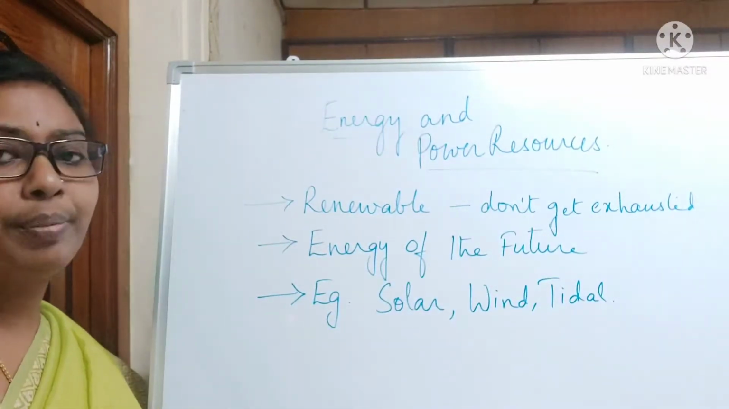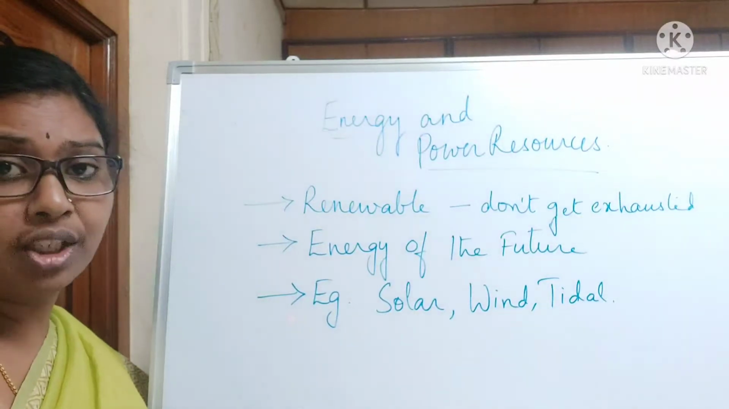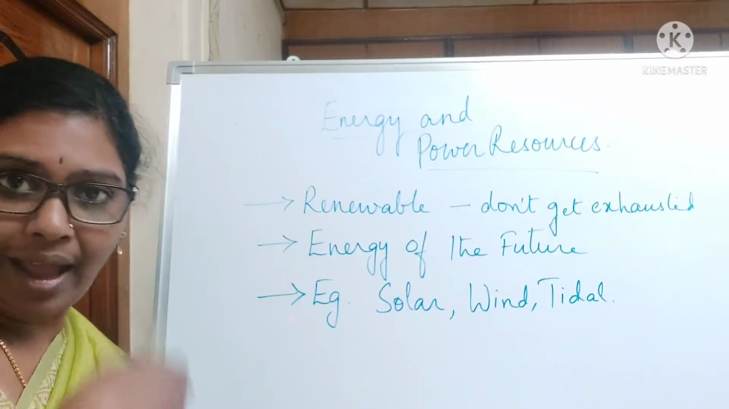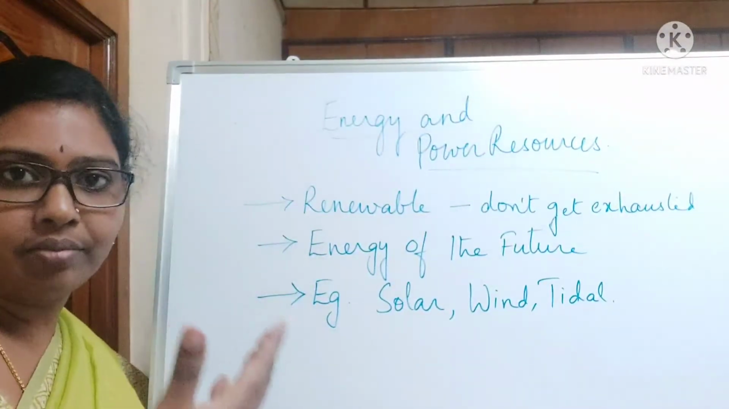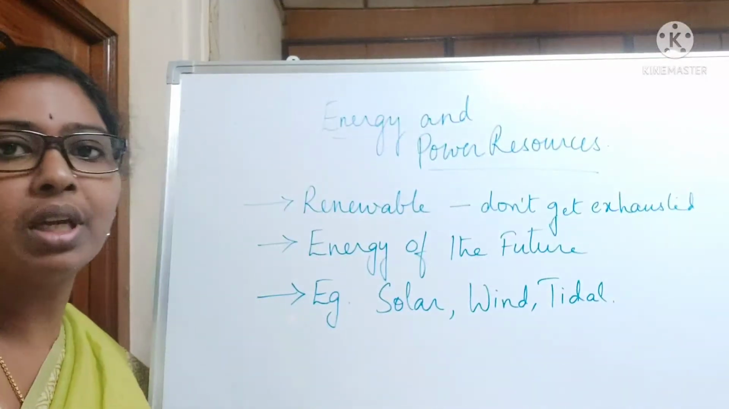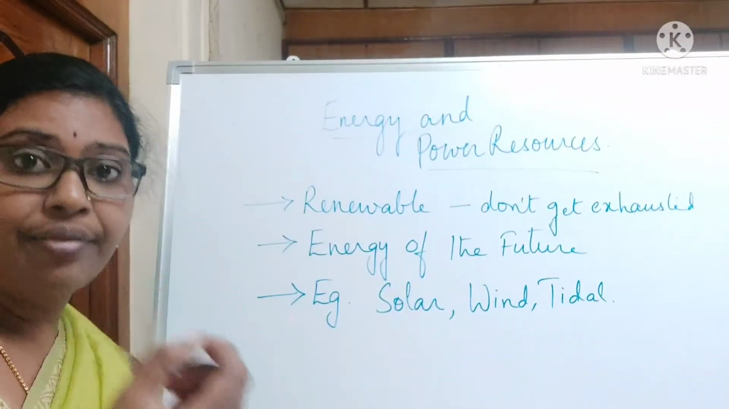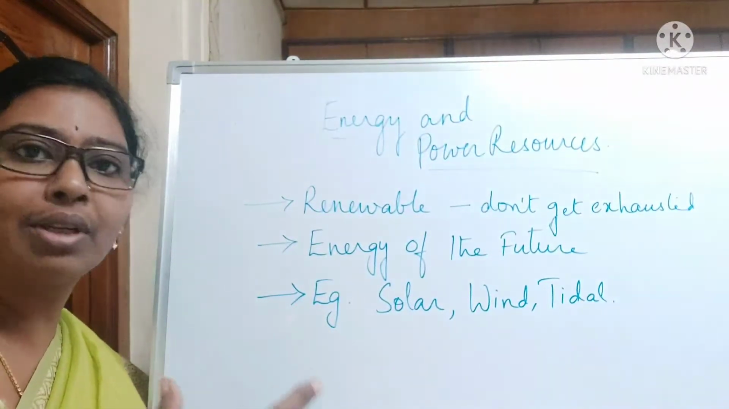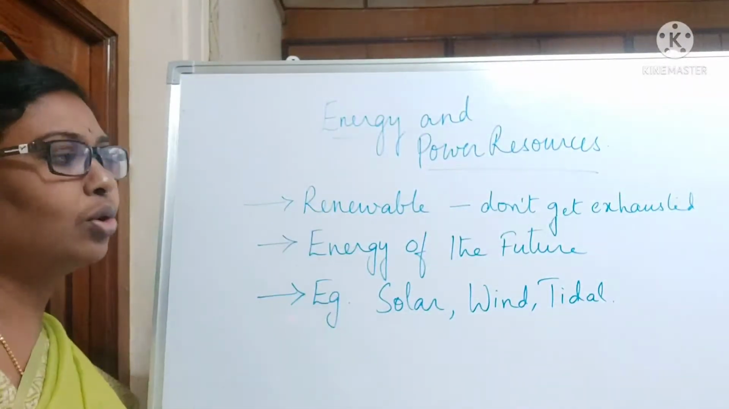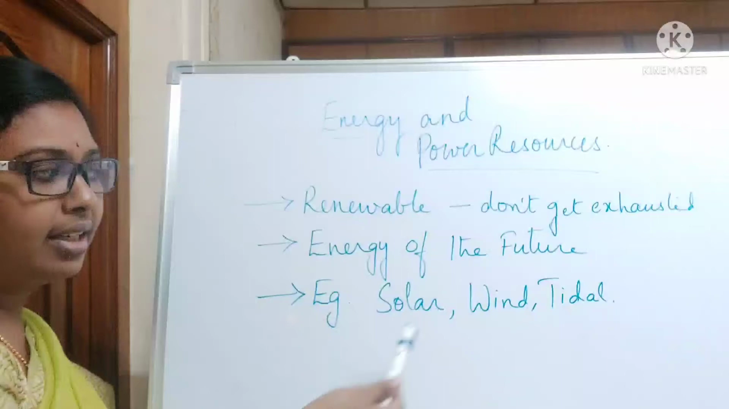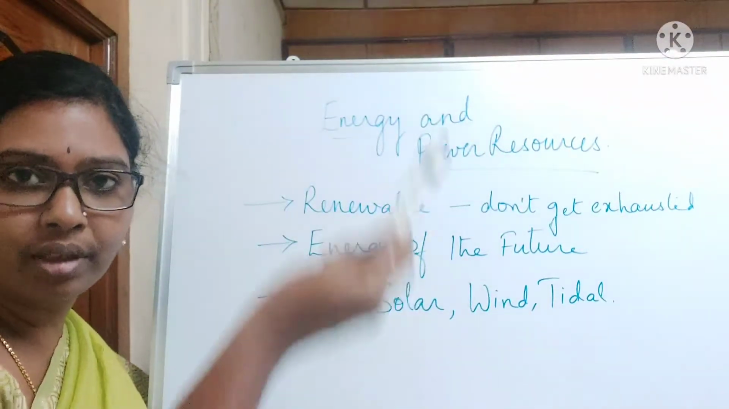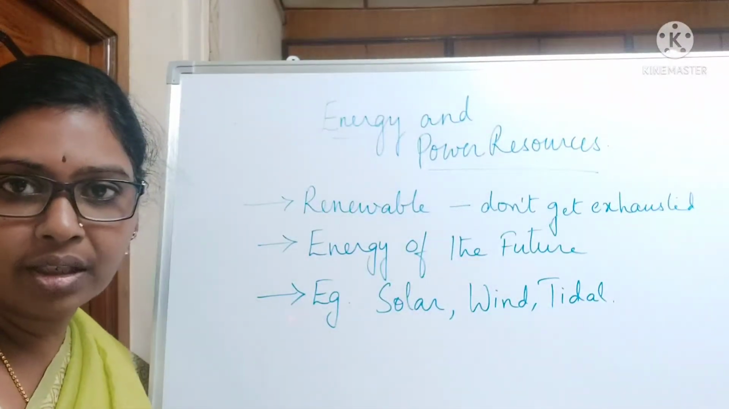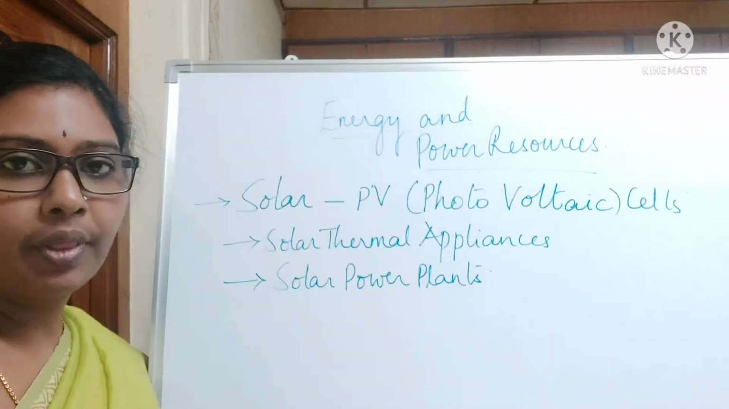Now coming to renewable power resources, as said, these energy resources do not get exhausted. That is why these are known as energy of future. As we use it, they keep on coming. See, for example, solar power, as we use, they do not get exhausted. Even if we are taking the solar energy from the sun continuously for 24 hours also, it doesn't get exhausted. So that is why it is known as energy of future. So solar energy, wind energy, tidal energy, the hydropower, the hydroelectricity, what we are using, all these are examples of renewable sources of energy.